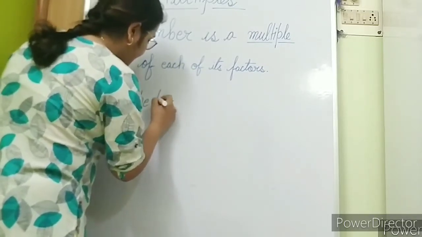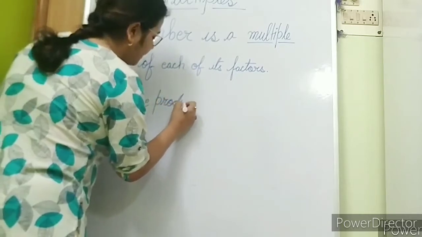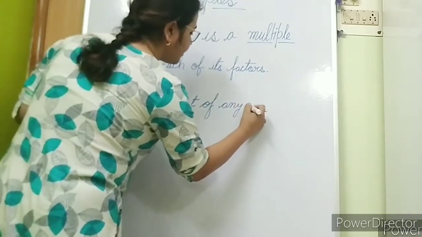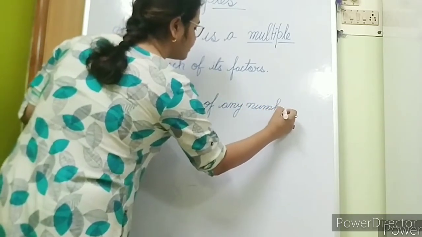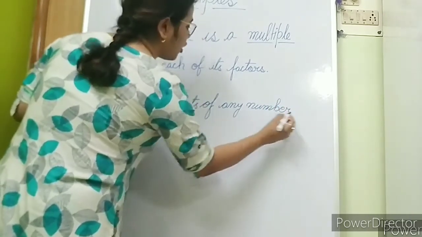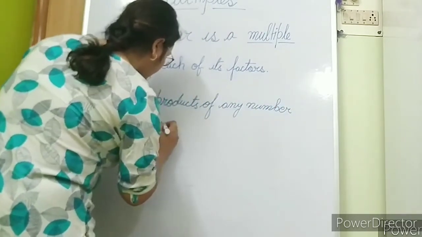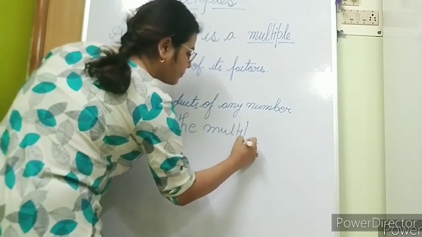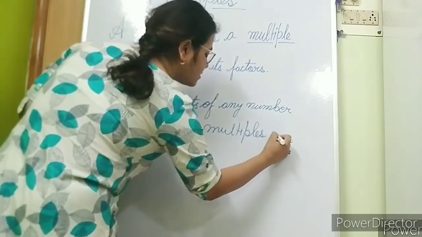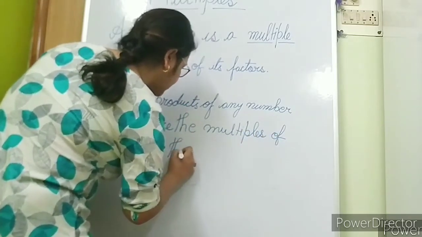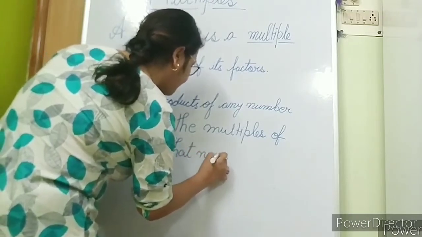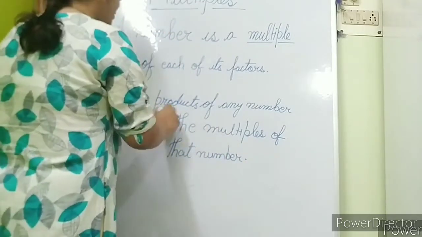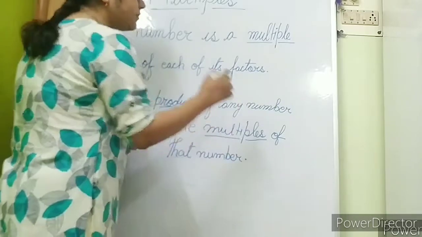The product of any number... the products of any number are the multiples of that number. The products of any number are the multiples of that number.